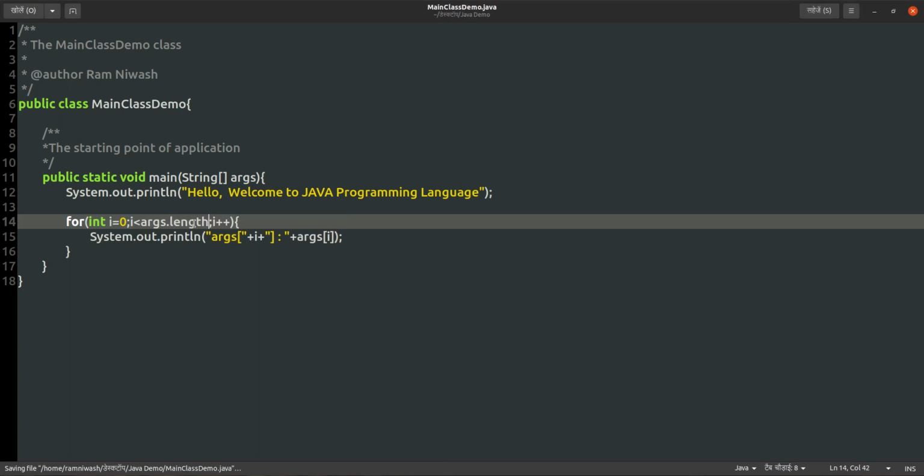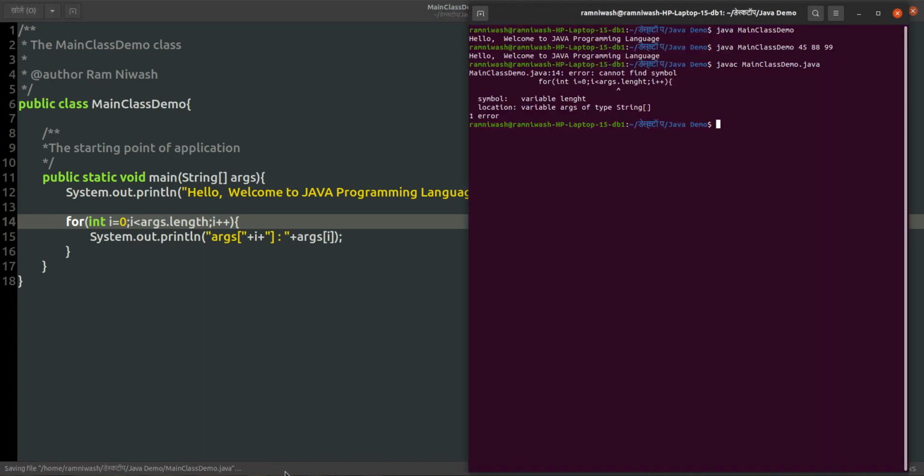length. Here in this string array, length is one variable because array is also an object. So in that object, a length field is declared. That length will take the length or the size of your array. So this is a length. Okay. Now the compilation is fine and we are printing.